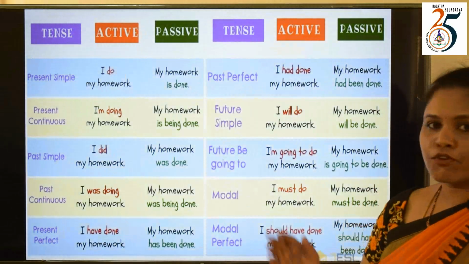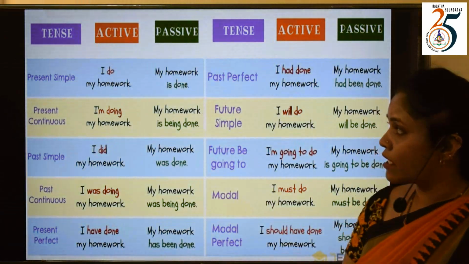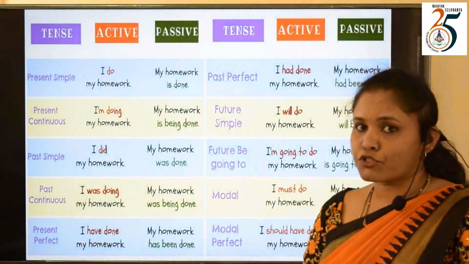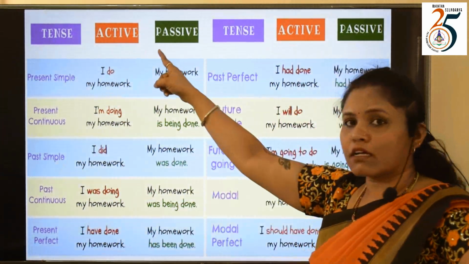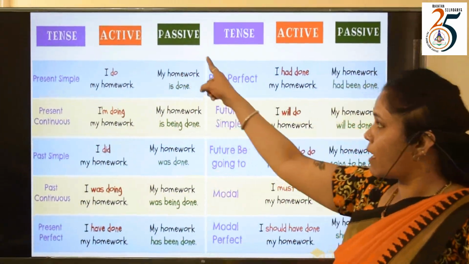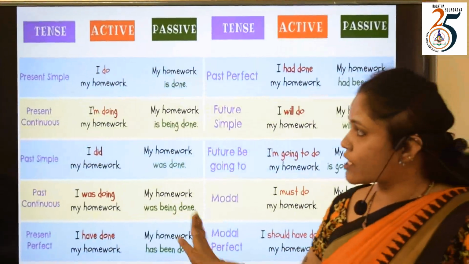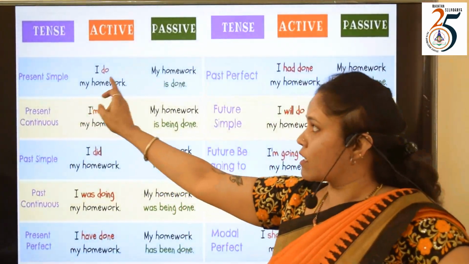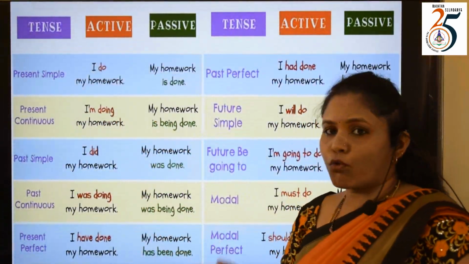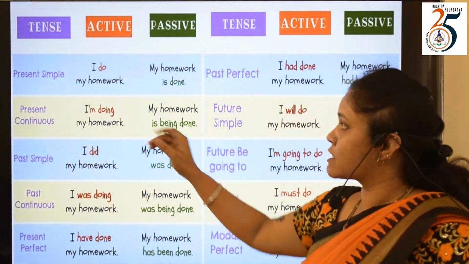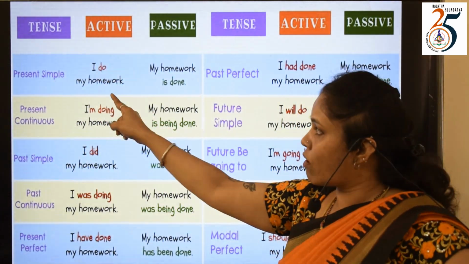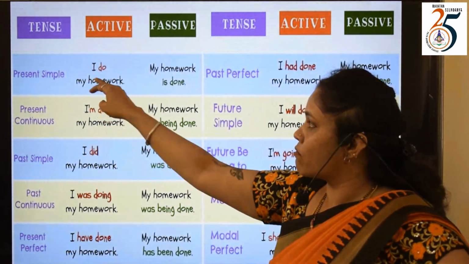Let us move on to further examples. Here I have shown you the tense form of the sentence, then the active sentences and passive sentences. Let us go to the first sentence here. I do my homework. In what tense is it? It is in simple present tense. I do my homework. Interchange my homework and I.